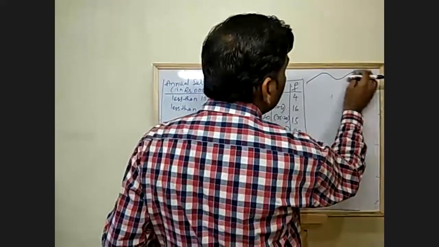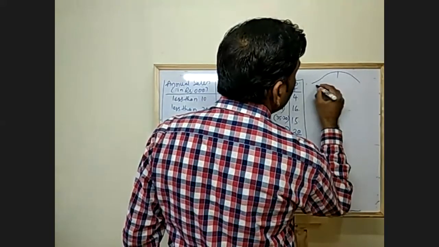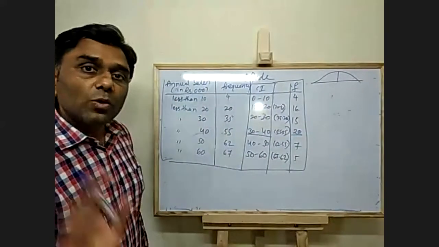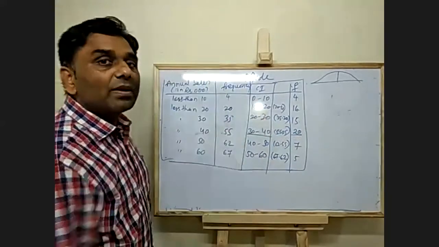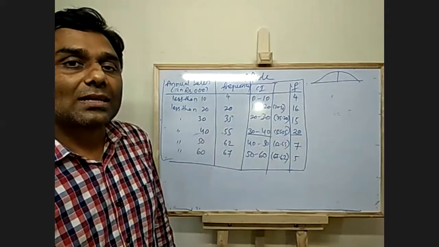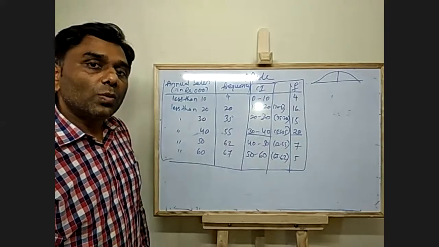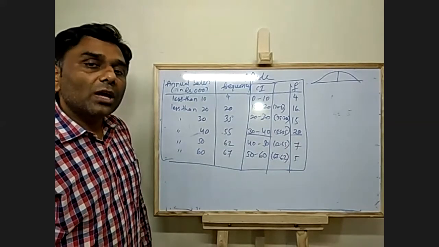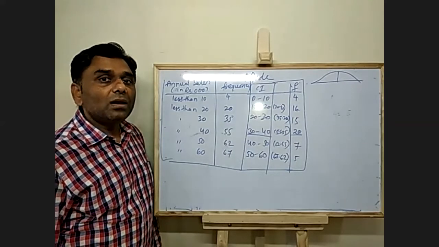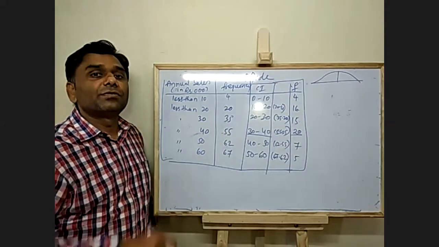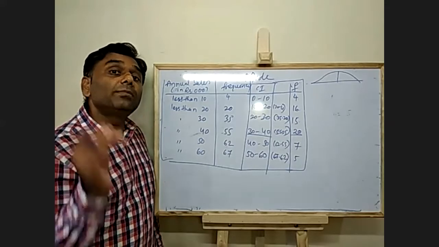The first two methods we can use only when we have one highest and one lowest. Then only we can use the previous method, the highest frequency modal class method. For this type of data, we cannot apply the modal class method. What we have to do here is go for the grouping method or the empirical formula method, also called the relationship between mean, median and mode.